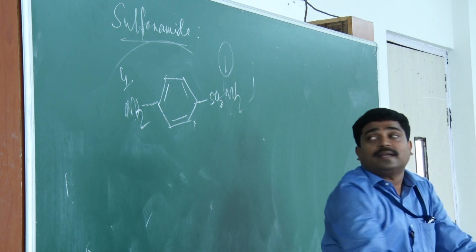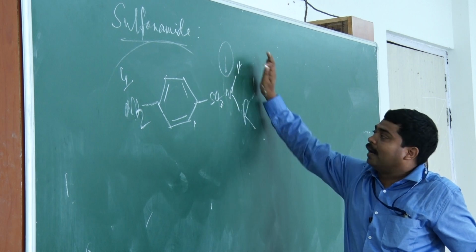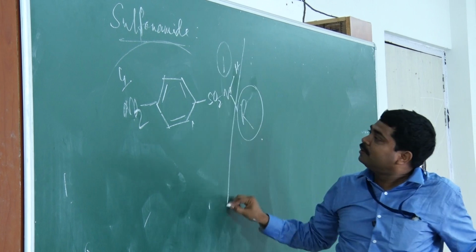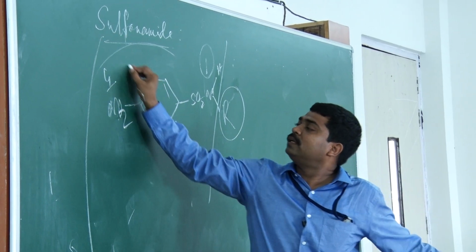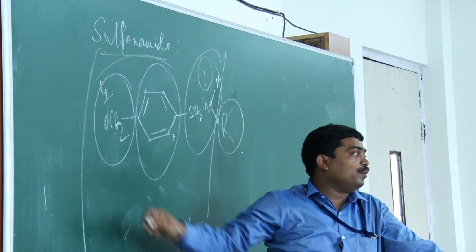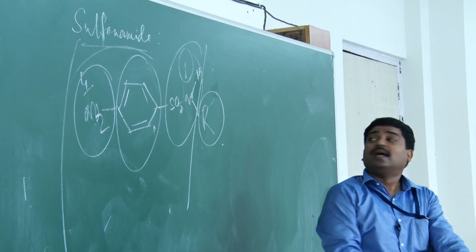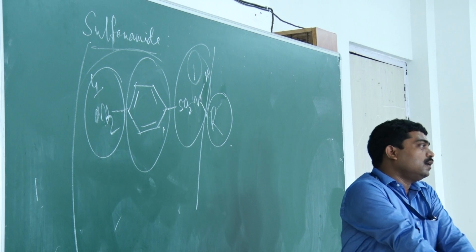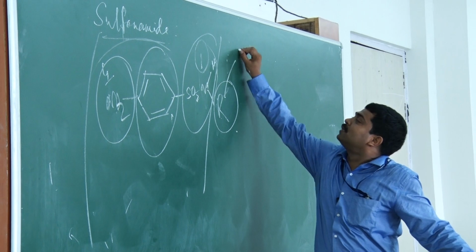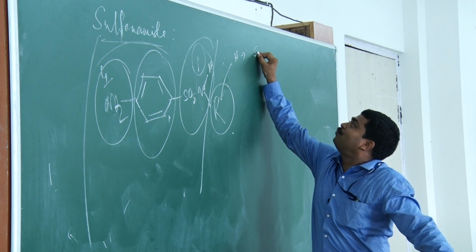Nitrogen 1 can be monosubstituted, R. So, the molecule totally is divided into 4 parts. One is the amine group at the 4 position, second is the cyclic ring structure, that is the benzene ring, third is SO2NH, and the fourth is a substituent. If R is equal to H, then the name of the compound is sulfanilamide.